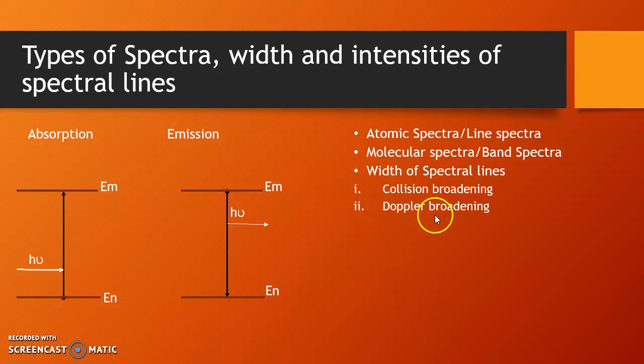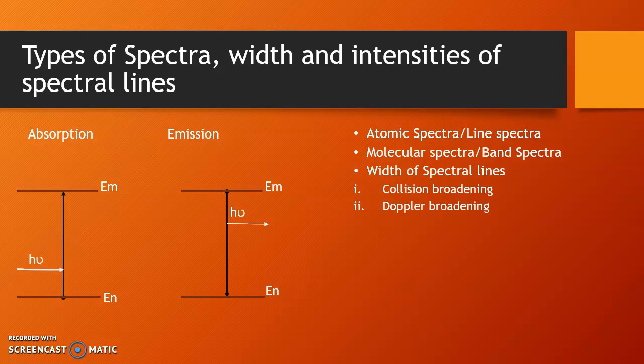The second cause for broadening of spectral lines is Doppler broadening. The Doppler broadening arises when the molecule under investigation has a velocity relative to the observer or observing instrument, towards or away from the measuring instrument.